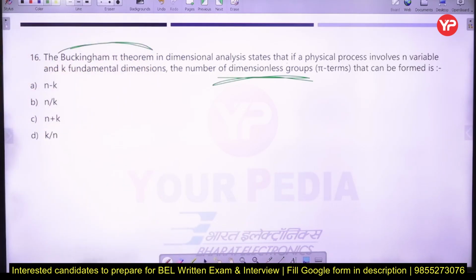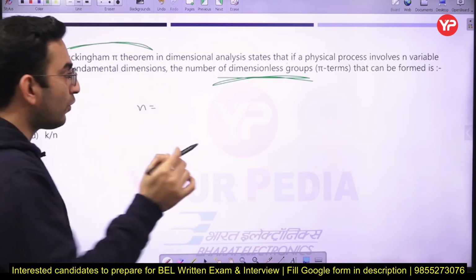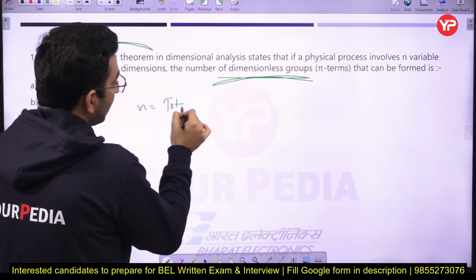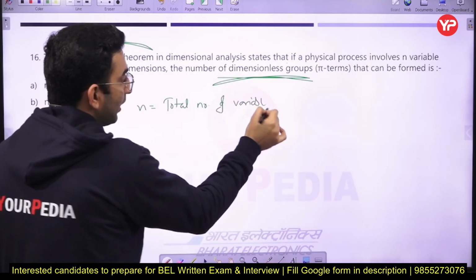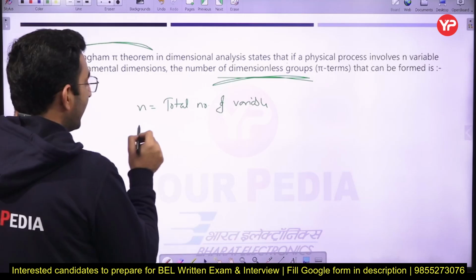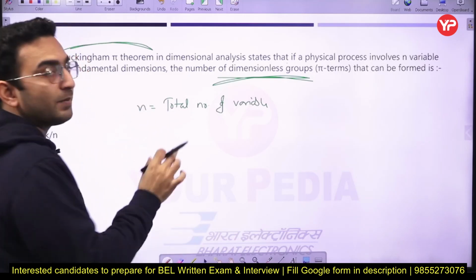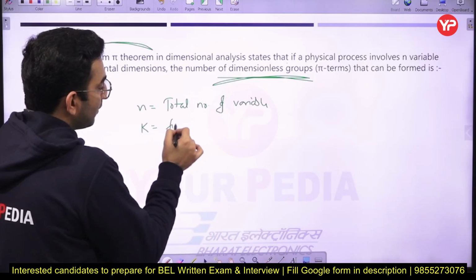Okay, so in the case of Buckingham-Pi theorem, it tells you if there are n total number of variables, including dependent and independent. Okay, and correspondingly these n variables have k fundamental dimensions.